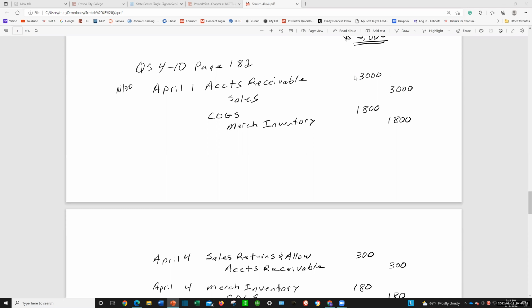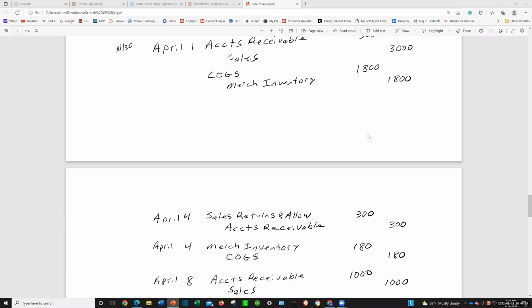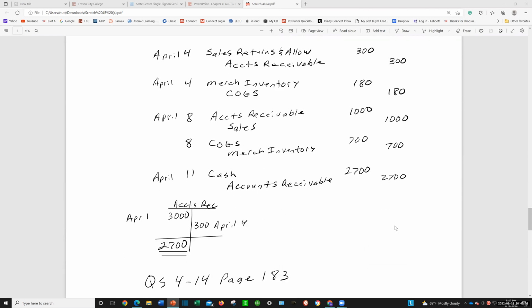4th, he gave some of the inventory back. We didn't make the sale, and he doesn't owe it anymore. So there's our credit to 300. So this is how we do it. He originally owed us 3,000, but then on the 4th, he returned $300 worth. So he only owes us 2,700.